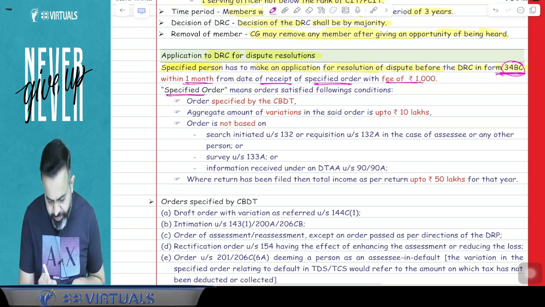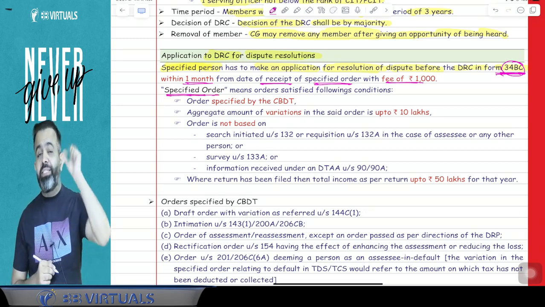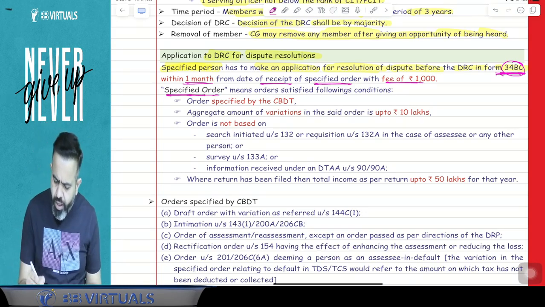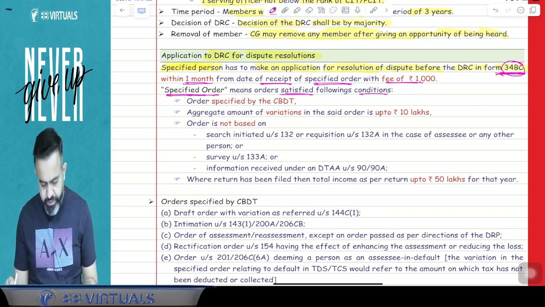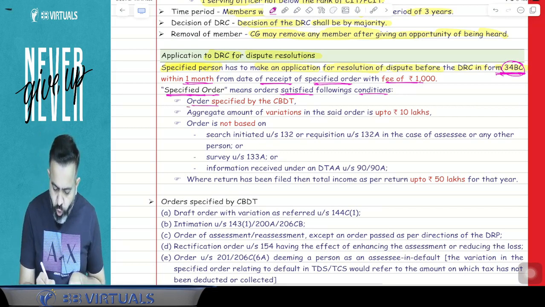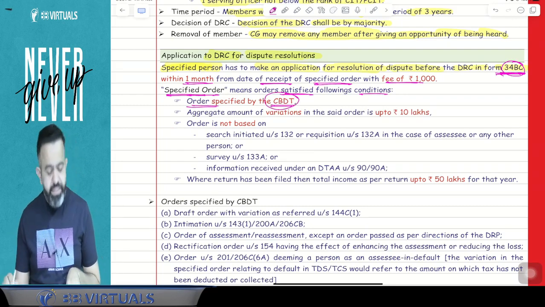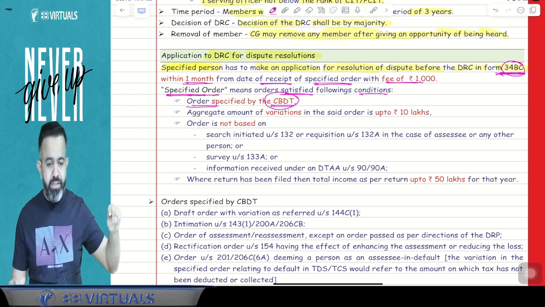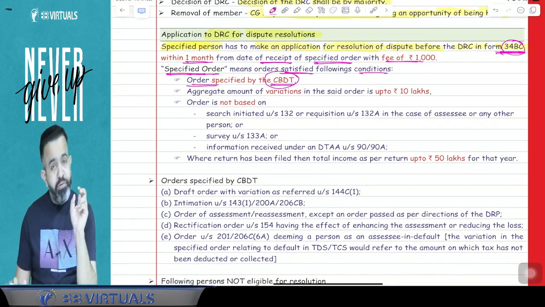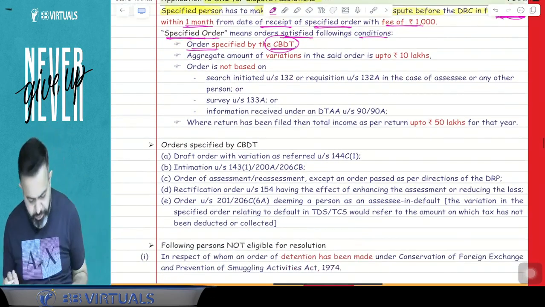Now, which order, meaning which specified order, can be challenged at the DRC level? Specified order means an order satisfying the following conditions. The first condition is that the order should be specified by the CBDT. So first we will discuss which order can be challenged at the DRC level. So try to understand.